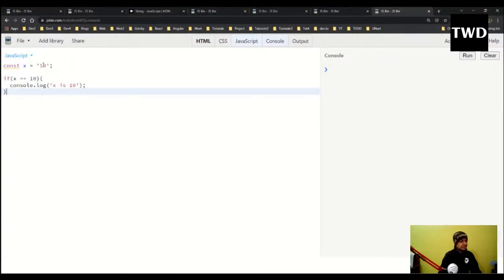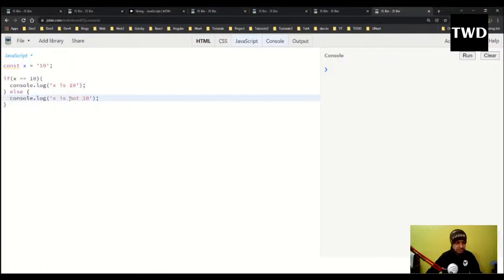So if x double equal to 10, then console.log. The else part is console.log("x is not 10"). In any other programming language, like C or Java, this thing will be executed.